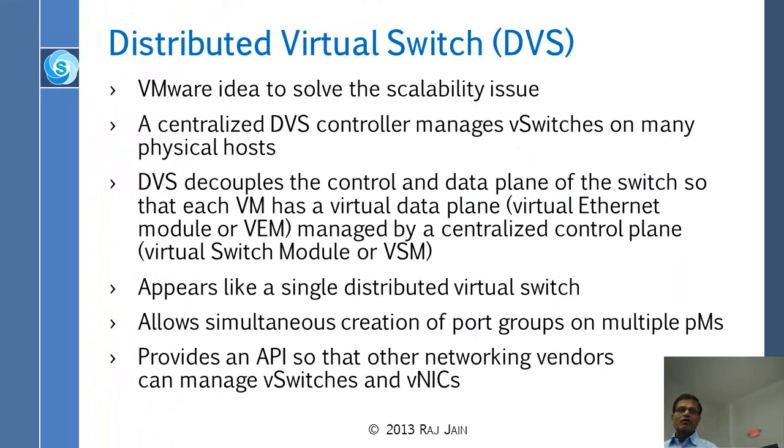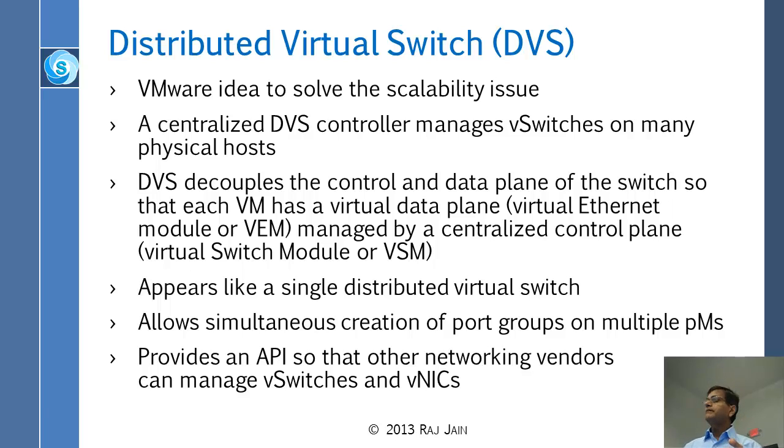So let's talk about, first, this was not on the list, DVS. So VSS was on the list. So DVS was not even on the list. So DVS is the first solution. DVS is distributed virtual switch, and this came from VMware.